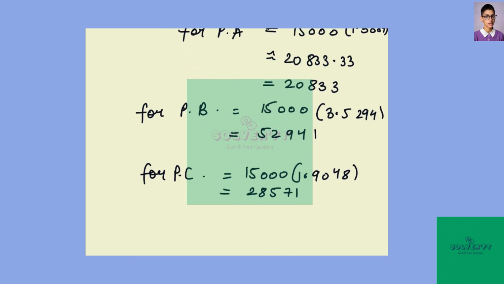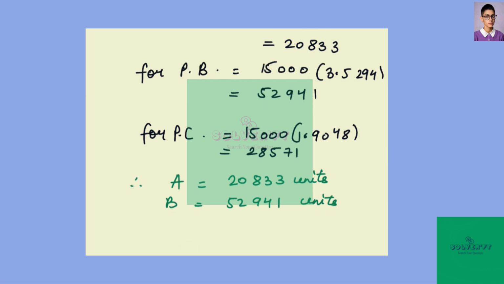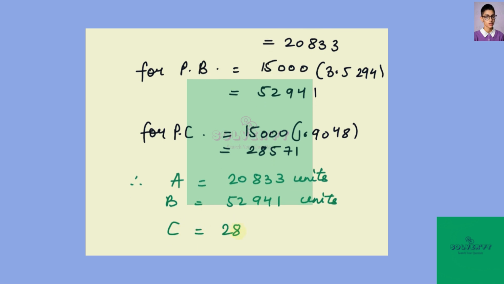So we get the required values as: for A it is 20,833 units, for B it is 52,941 units, and for C it is 28,571 units. So this is the final answer.